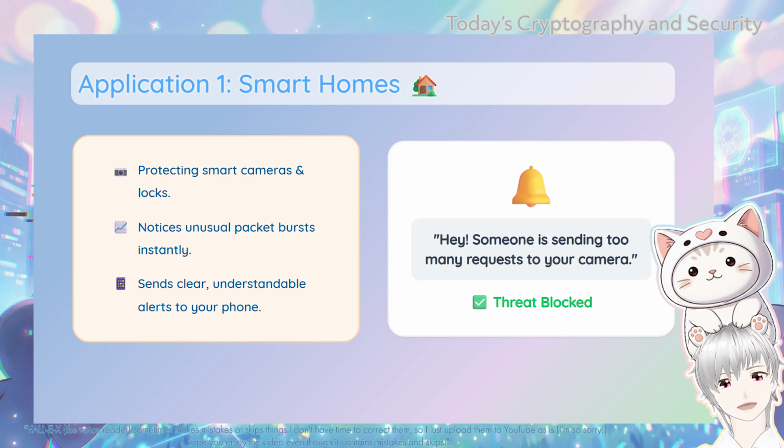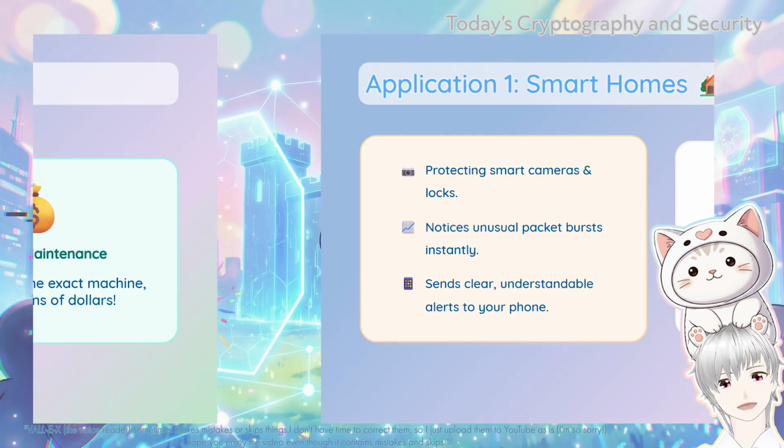Nowadays, many people have smart cameras, smart locks, and smart thermostats in their houses. If a hacker tries to break into your smart camera to spy on you, they might send a rapid burst of data packets to overwhelm the system. Using the technology from this paper, the AI embedded in your home would instantly notice because the AI is interpretable. It would send a clear alert to your phone saying, "Hey, someone is sending too many requests to your camera," allowing the system to automatically block the attacker before they can invade your privacy.